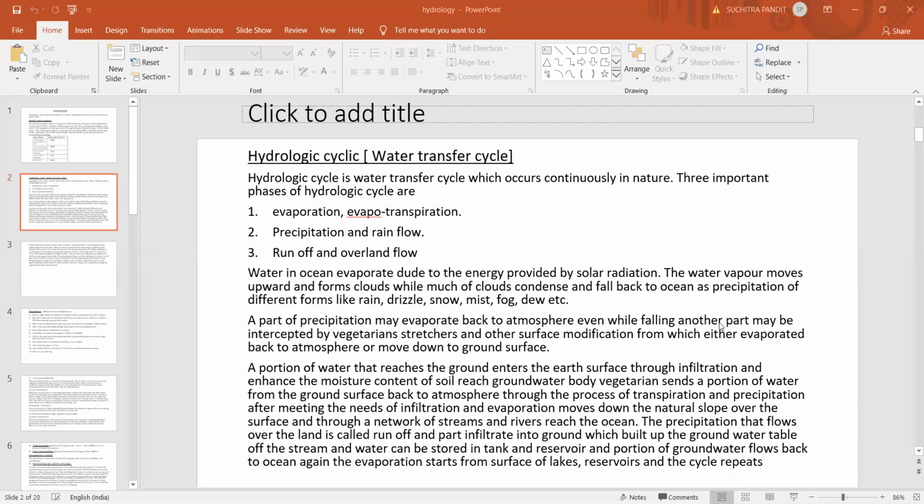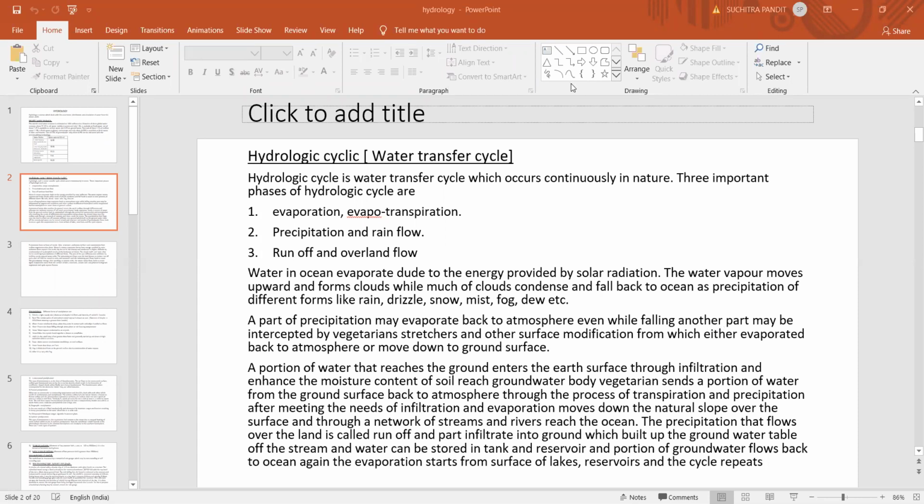Now, how do you get water? We get water from nature, correct? We cannot create it. Basically, the whole universe is based on two concepts: conservation of mass and conservation of energy. Energy can be converted from one form to the other. Similarly, matter can be converted from one form to the other. Similarly, we get water from the atmosphere or from nature.